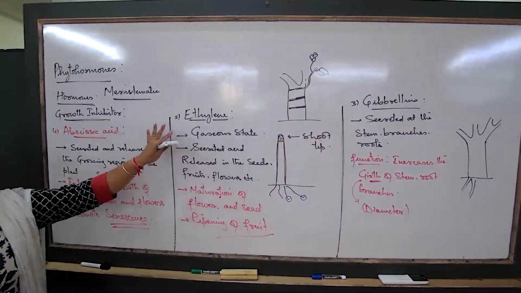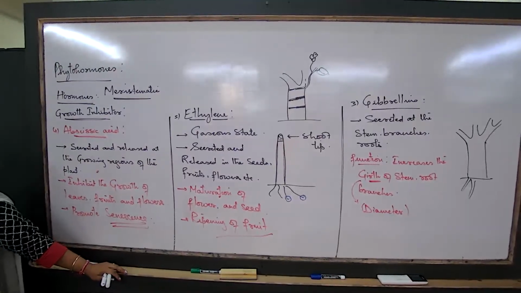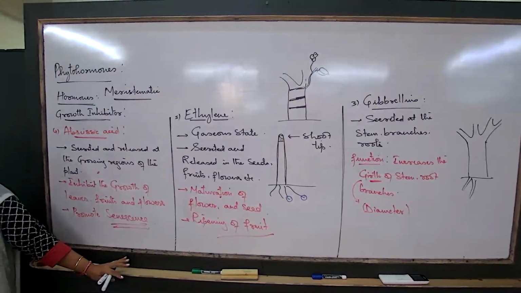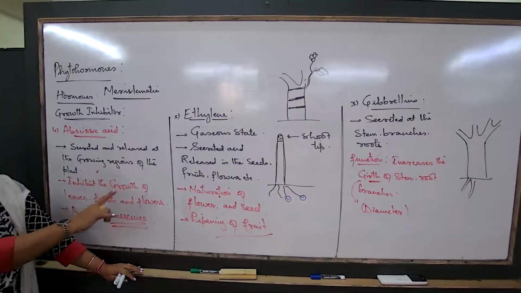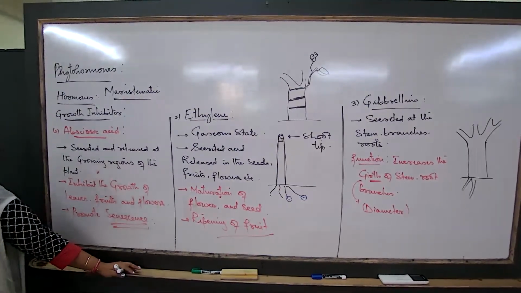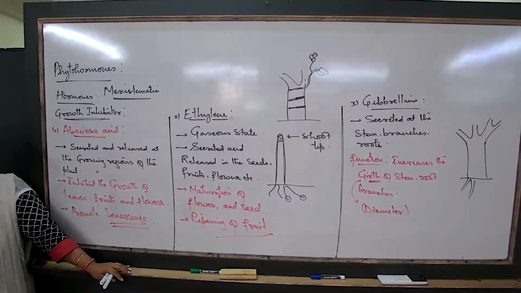Once you are clear about this, anything more to ask here? Anything to clarify? Here the 5 hormones, differences and similarities, you may be asked. Some case study questions may be there, assertion questions may be there. So see that you understand. One or two things I have given you extra, so that you understand. Anything to ask, clarify?